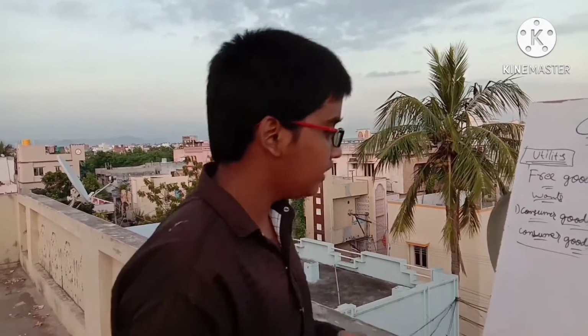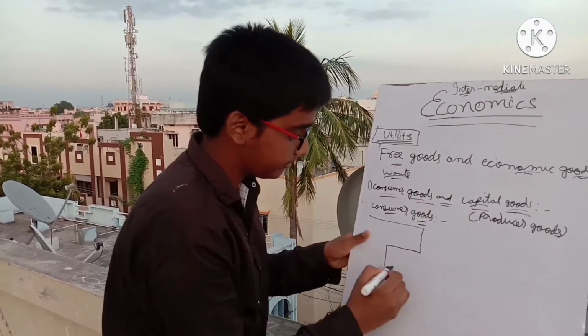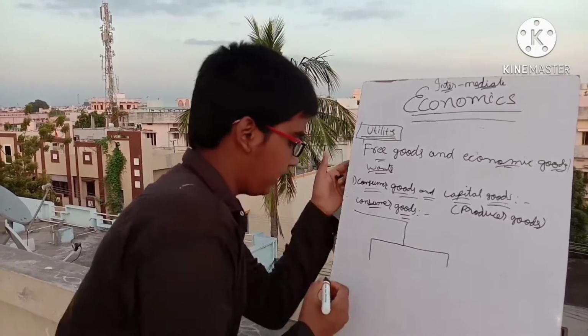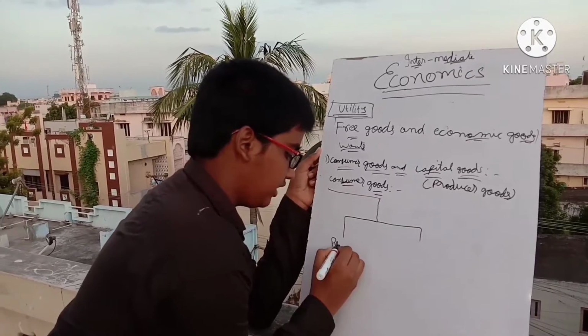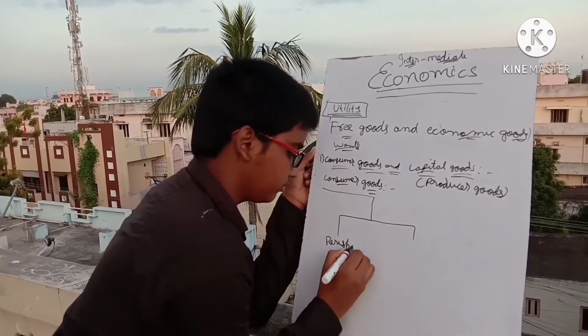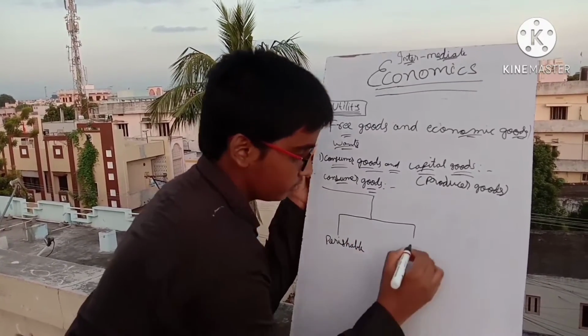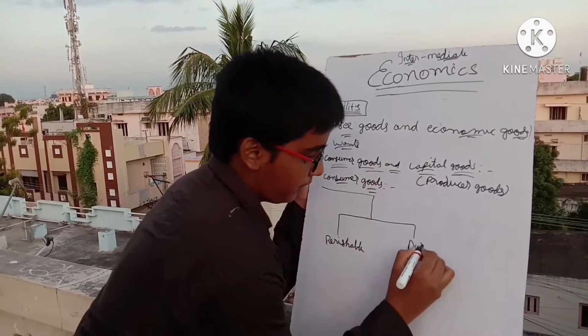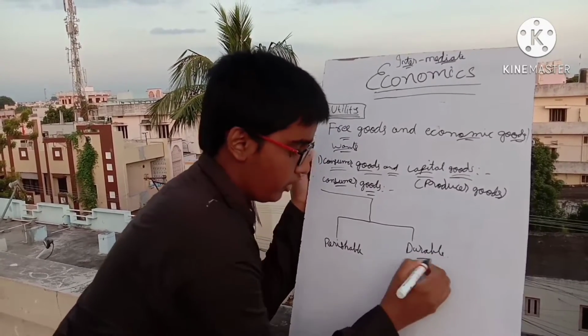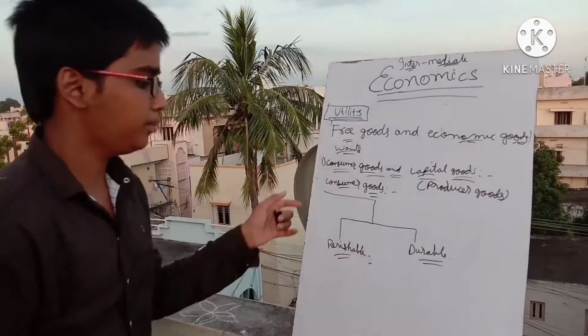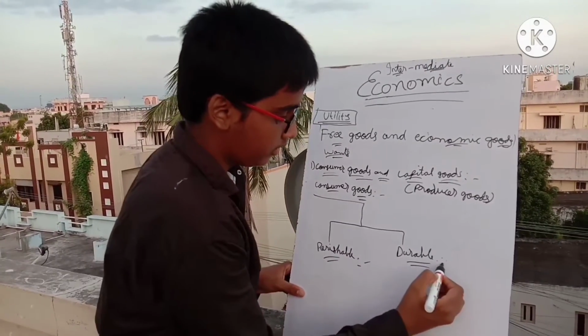Again, in consumer goods there are two types: perishable and durable. First one is perishable consumer goods, and second one is durable consumer goods. What is perishable and what is durable?